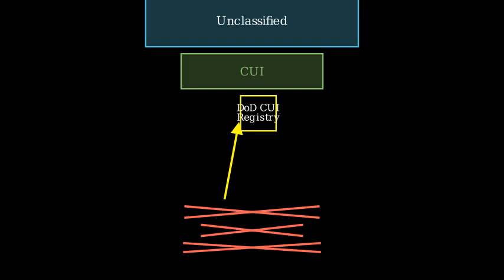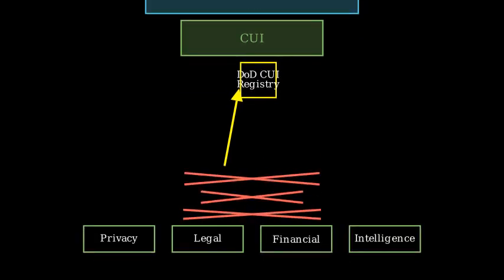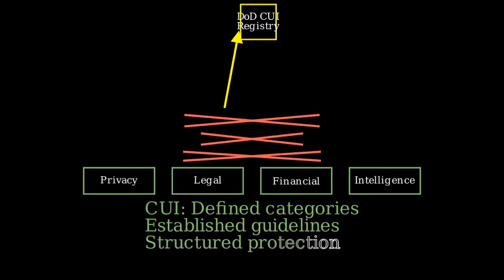The correct way to think about CUI is that it belongs to specific categories established in the DoD CUI registry. These categories help ensure consistent handling of sensitive but unclassified information across government agencies. Remember, CUI is a specific subset of unclassified information that requires protection based on established categories in the DoD CUI registry. It's not arbitrary, but rather a structured system for protecting sensitive information.